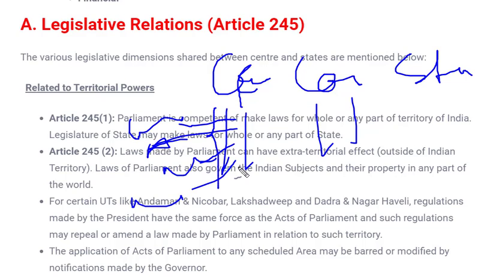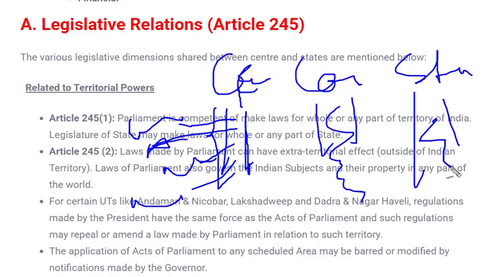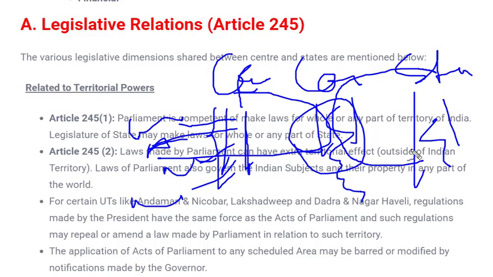The state list under the 7th Schedule contains the state subject matters, whereas the concurrent list has certain subject matters as well. Center and state each have their own subject matter on which they can make laws, whereas the concurrent list is common. The center can make laws on this also, and the state can also make laws on a few subject matters of the concurrent list. Concurrent means a common list for center as well as state.